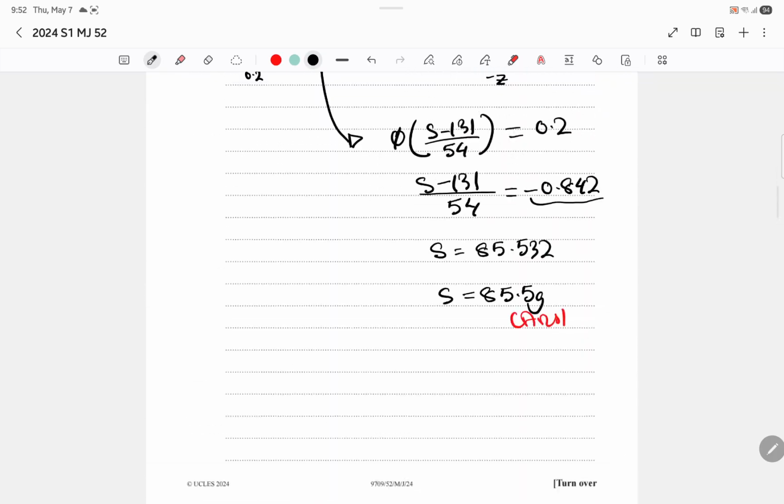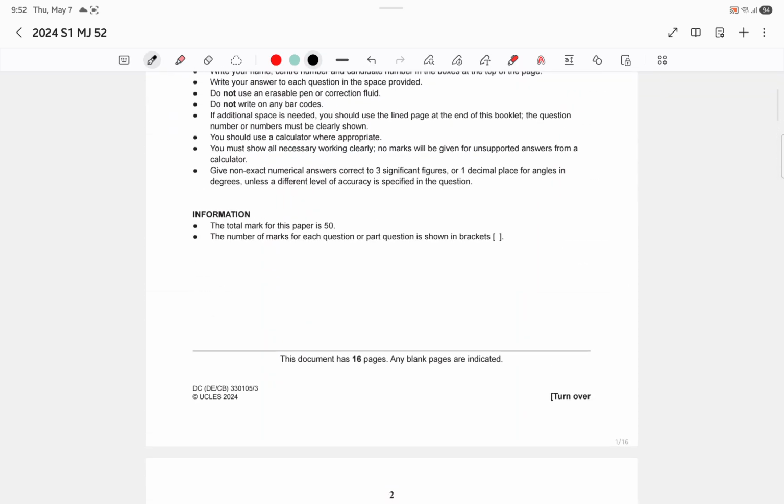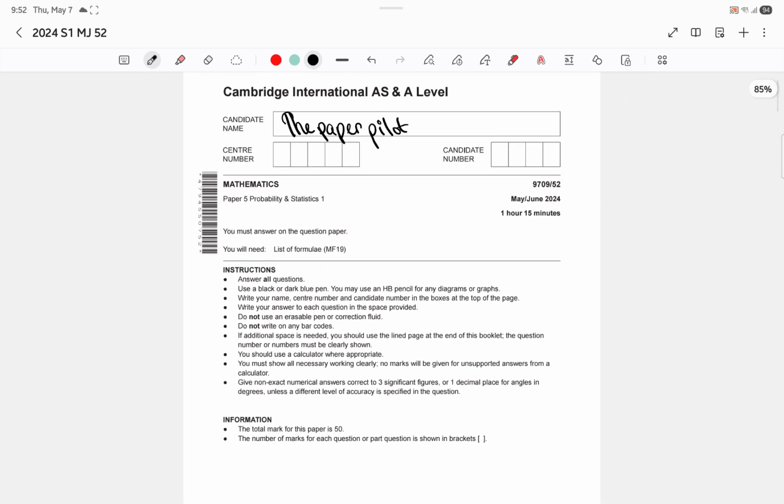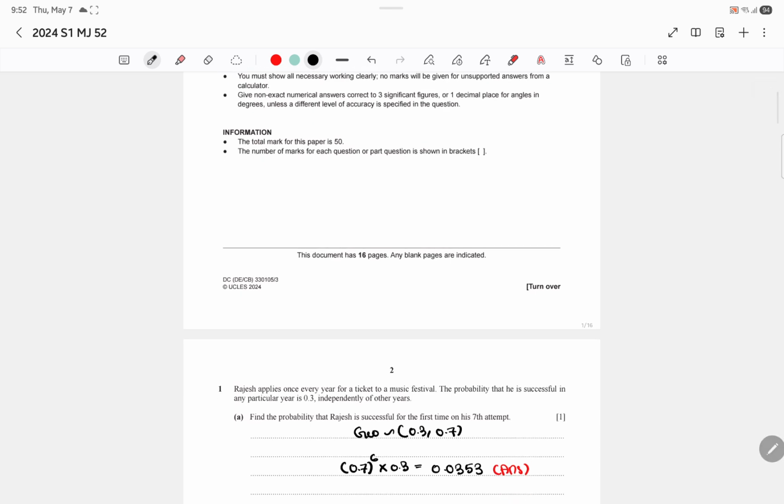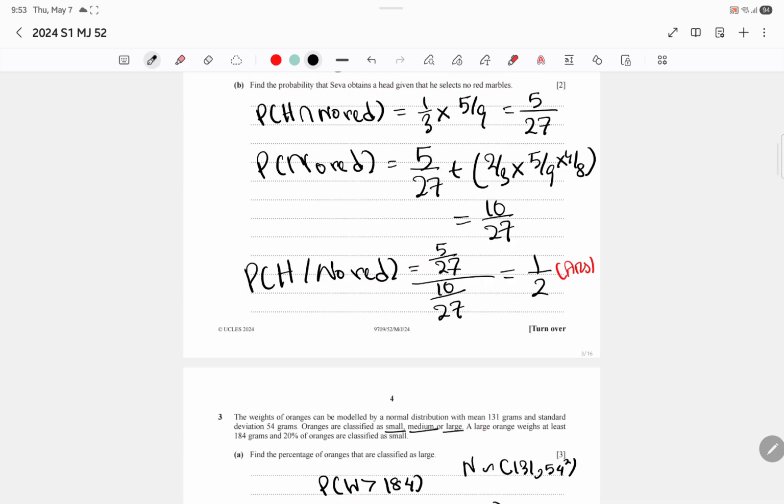So overall, this paper, I would say, was fairly tough. Not the toughest, but I would give it a solid 8 out of 10 in difficulty. Actually, no, 7's better. Yeah, 7 out of 10 in difficulty. That's how difficult this paper was.